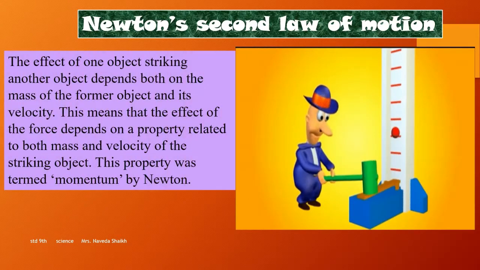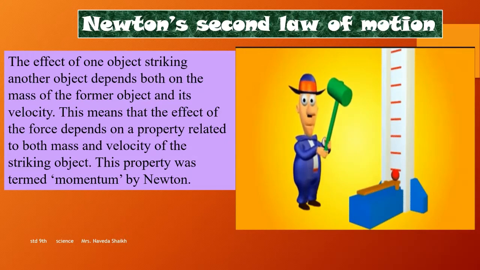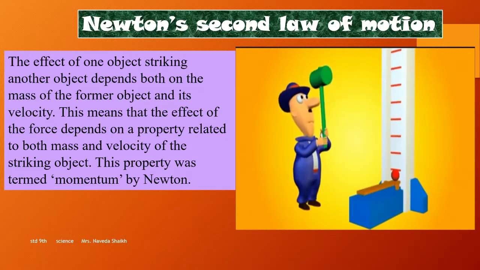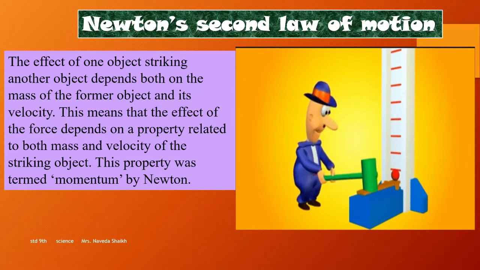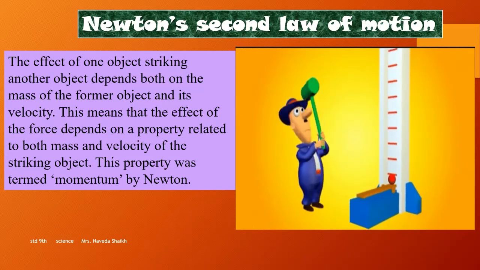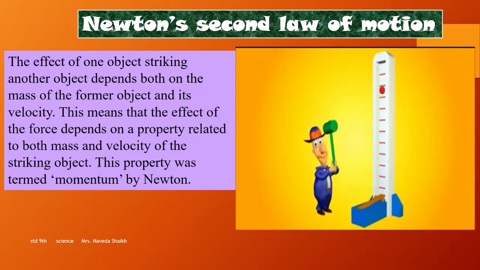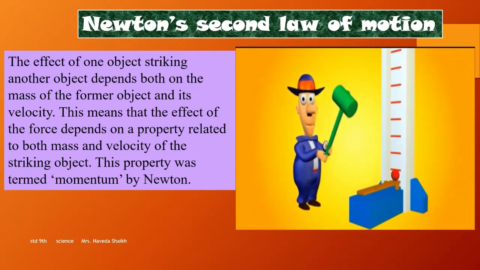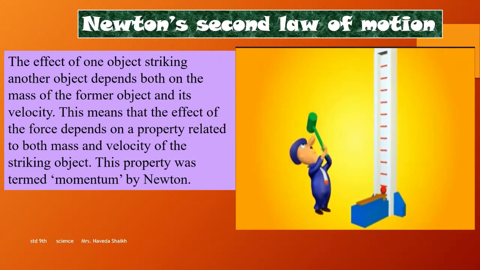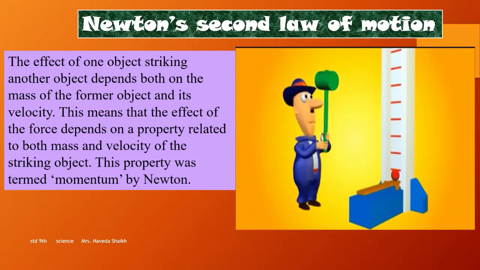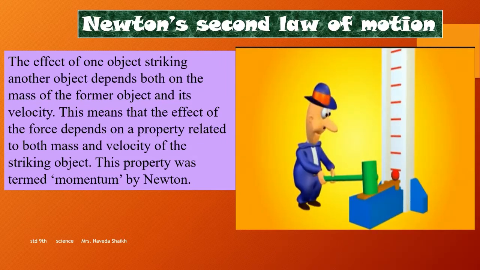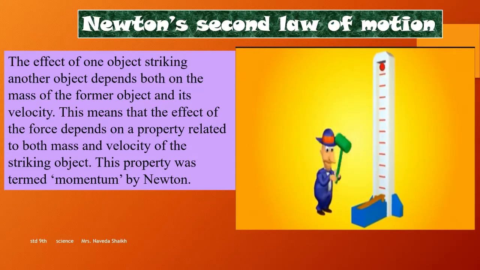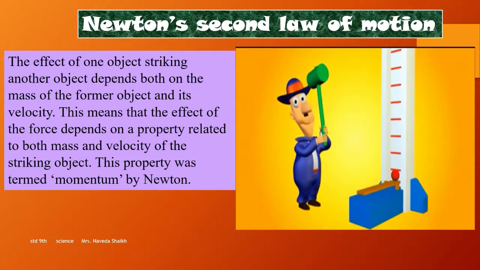Now, the effect of an object striking another object depends both on the mass of the former object and its velocity. How much mass does it have, and with how much velocity we are acting over it. This means that the effect of the force depends on a property related to both mass and velocity of the striking object. This property was termed as momentum by Newton. Let's understand.